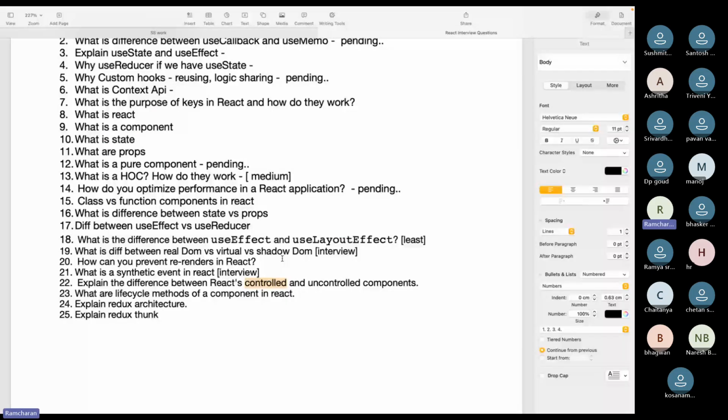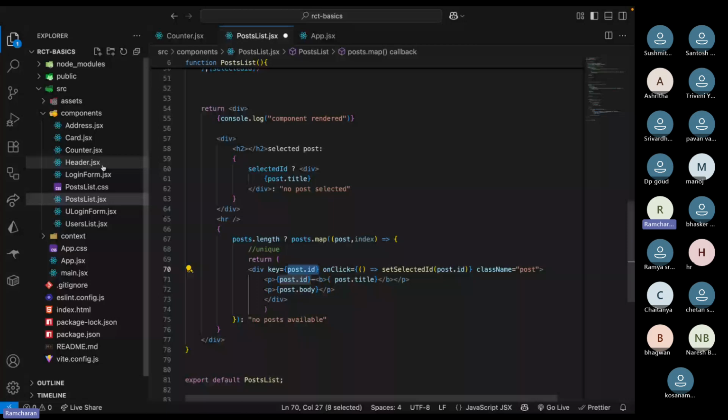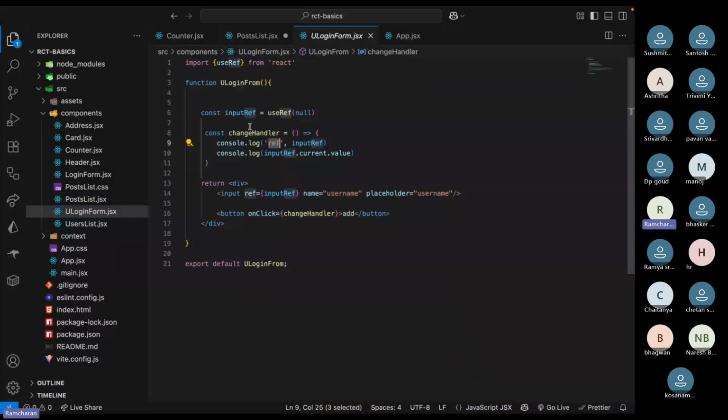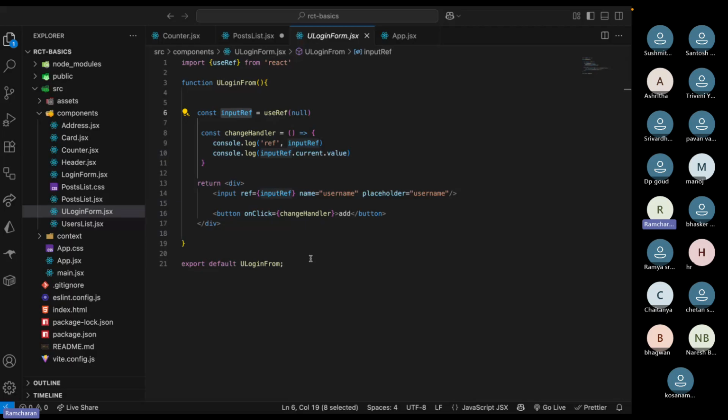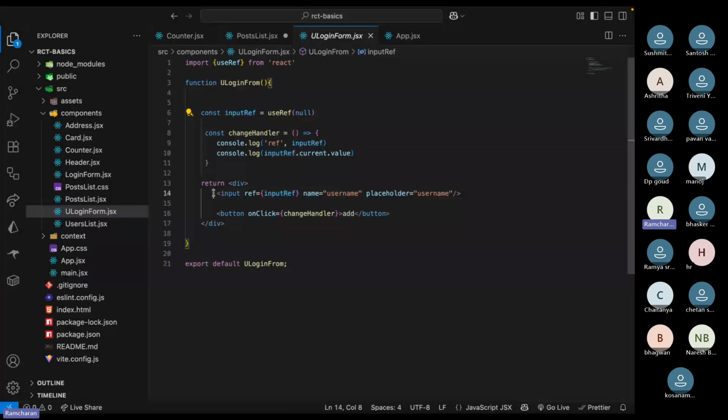And controlled and uncontrolled components, I told you, come under form handling. We create a form, and if you use a ref to handle the form, then it is called an uncontrolled component. Uncontrolled means you directly map a UI element to a ref. You give a reference, so you are not controlling the form by using state.